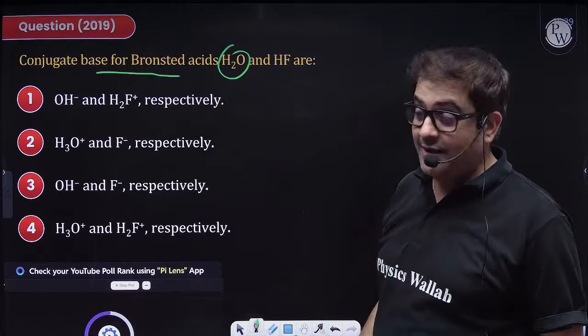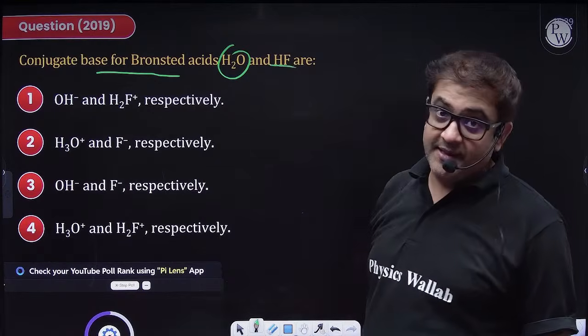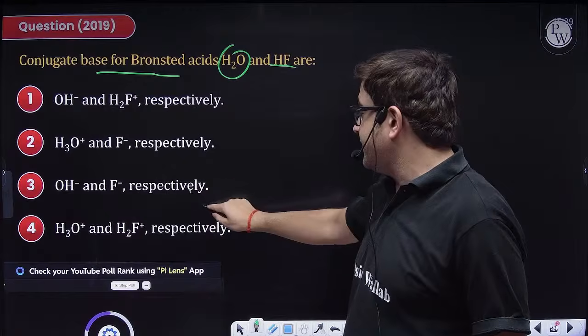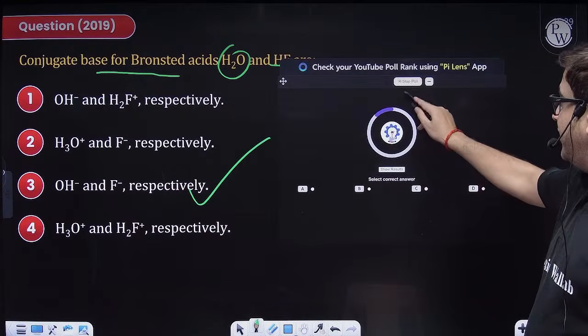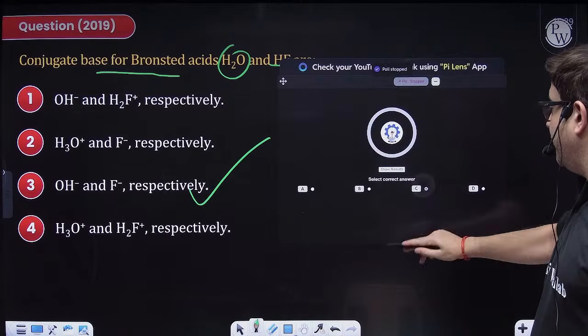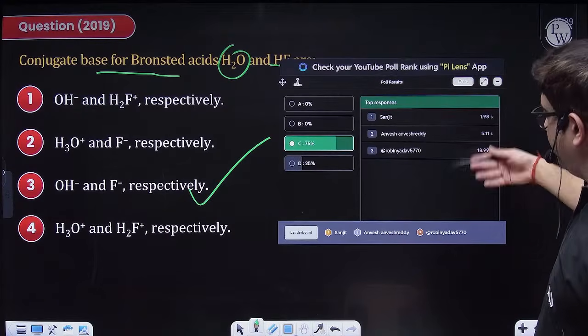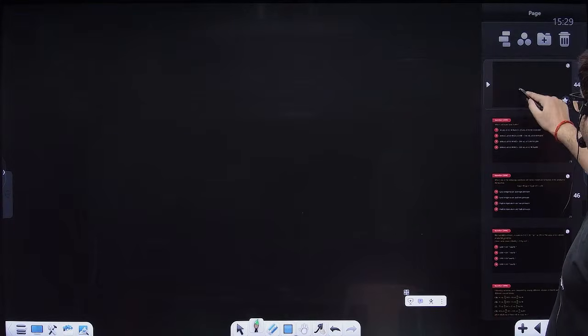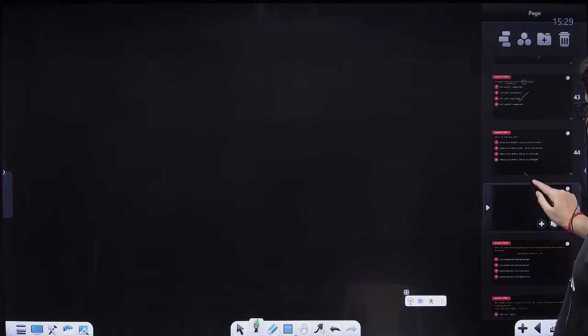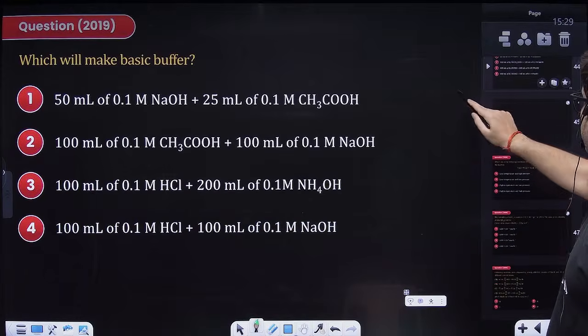So remove H plus, it will be OH minus ion. Remove H plus, it will be F minus ion. So OH minus ion and F minus ion, a very easy peasy question, but yes, logically a very good question, that you should know the definition of Bronsted acids and bases. So 75% I am happy enough, which brings us to the next question.